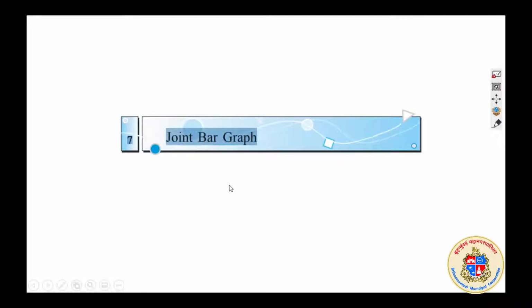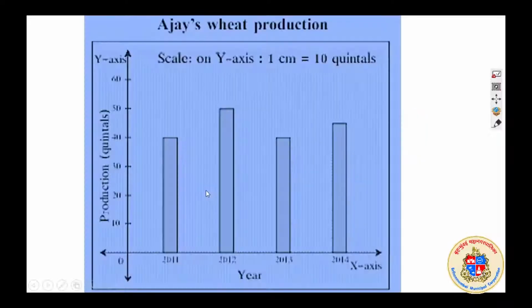Dear students, I am getting into a new chapter. The chapter is joint bar graph. You have studied about bar graph in 6th standard, and this is a continuation of it, and comparatively easy to understand. Okay, so let me get into the textbook. It is joint bar graph.